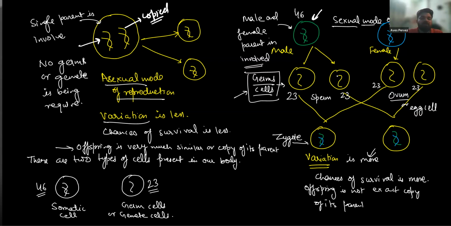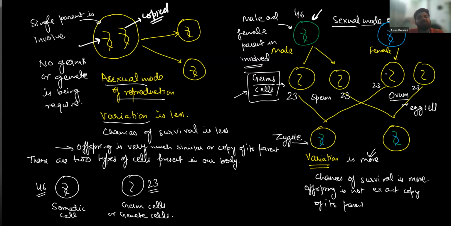So the male human being has 46 chromosomes, but its reproductive cell has only half DNA. Like this, in female also, the reproductive cells have only half DNA.